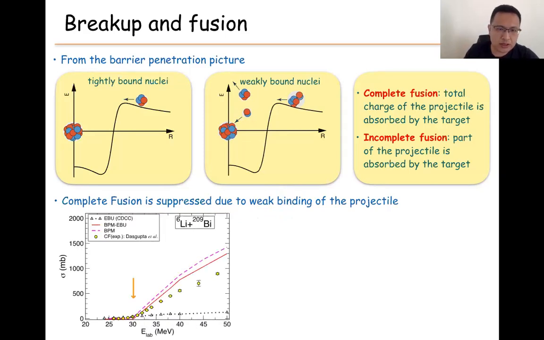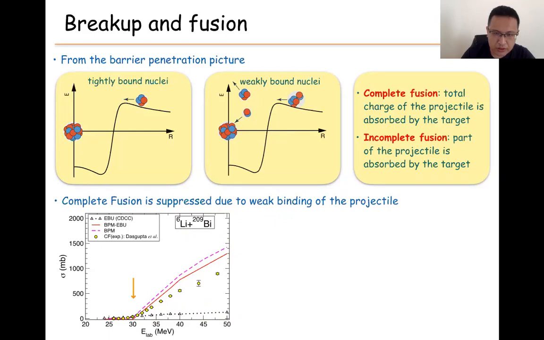So for that, we can do a calculation. For example, we take the same system, lithium-6 and bismuth. We have the barrier penetration model calculation here, and also this is the CDCC calculation, which can compute the breakup cross sections.